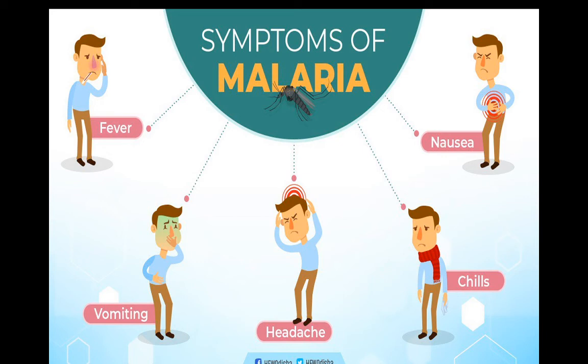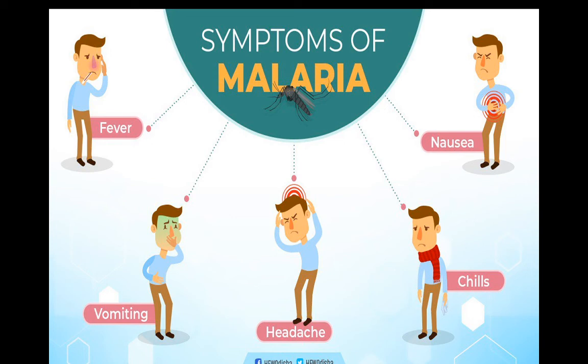Some other common external signs are also there: shaking, chills, vomiting, nausea, diarrhea, pain in muscles, cough, headache, sweating. See the common symptoms I have given through this picture: fever, vomiting, headache, chills and nausea.